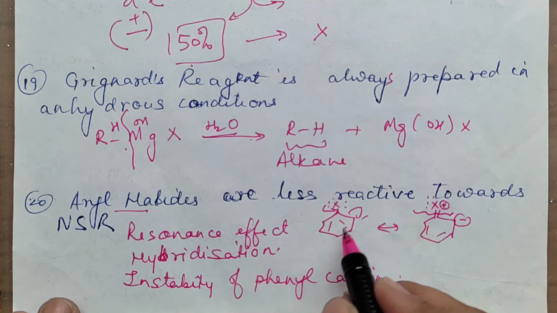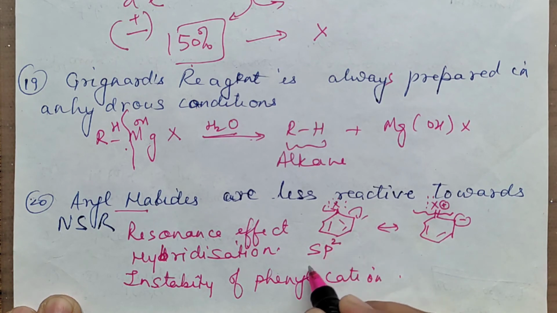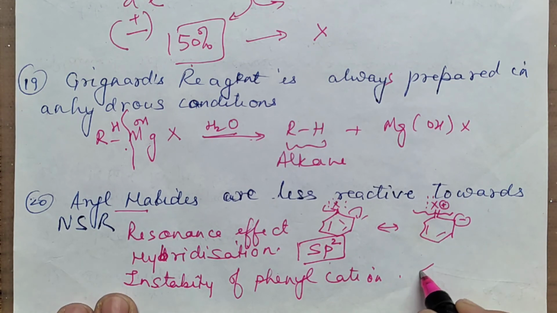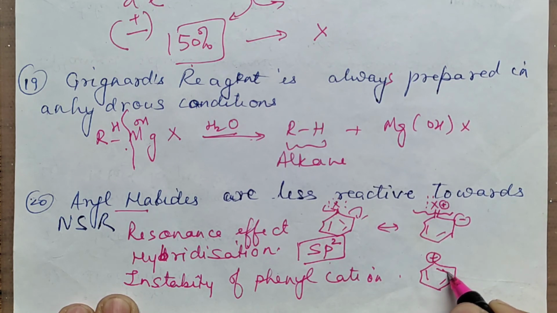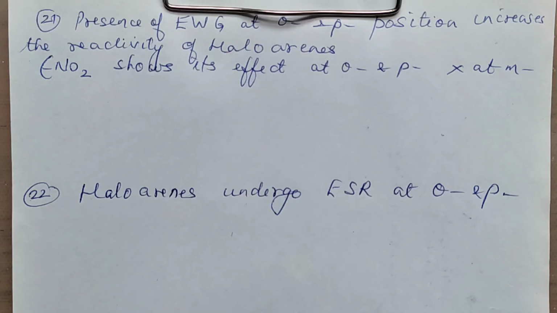Second, in this, the carbon which is bearing halogen is sp2 hybridized. Because it is sp2 hybridized, the length will be less. We know sp3 hybrid orbital is longer than sp2. So because this is smaller, the bond will not break. Or in case it is breaking also, it will generate a phenyl cation which is not stable. So due to instability of phenyl cation, it does not prefer undergoing nucleophilic substitution reaction. Clear? Yeah, moving on to the next question.